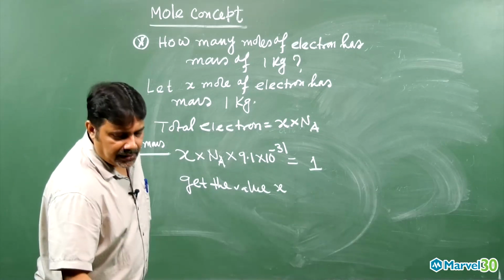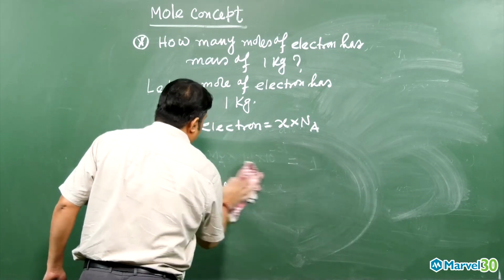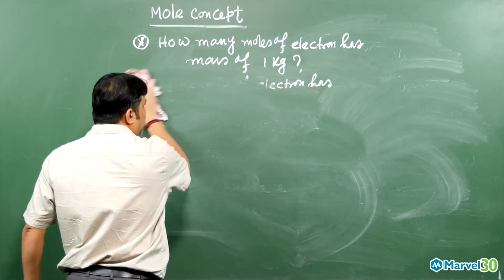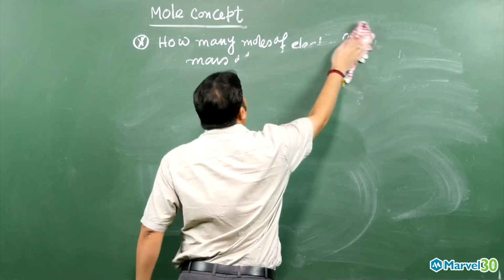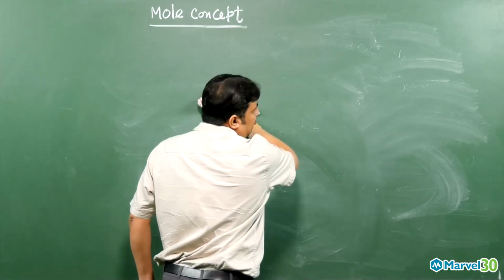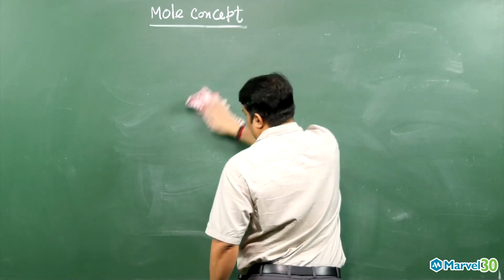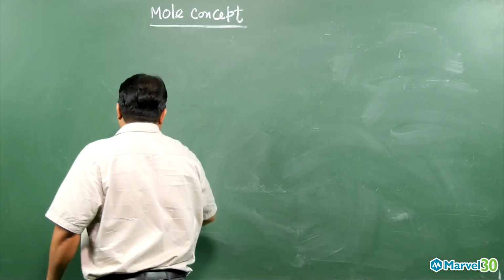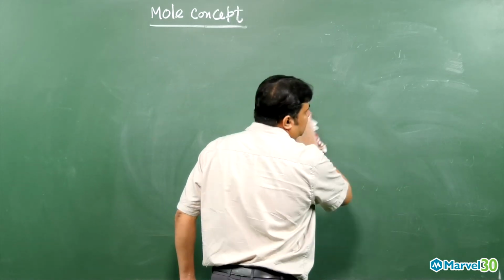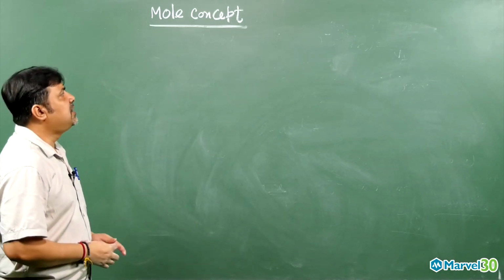Then the next thing we need to know is, in terms of mass, how we can find the number of moles, and in terms of volume, how we can find the number of moles. In the next class we will discuss the molar mass and a few more examples. We already know the number of moles in terms of a number.